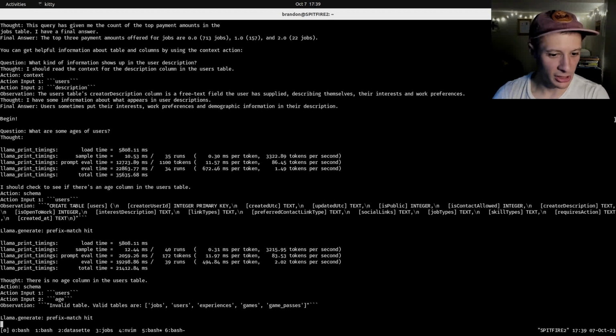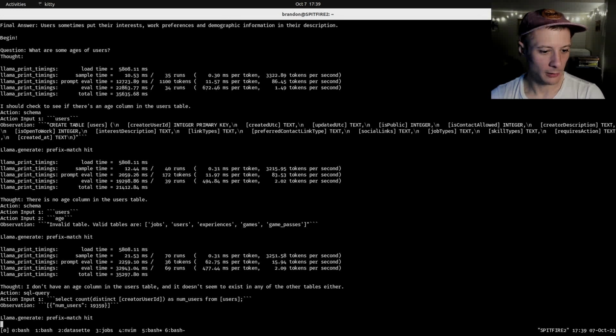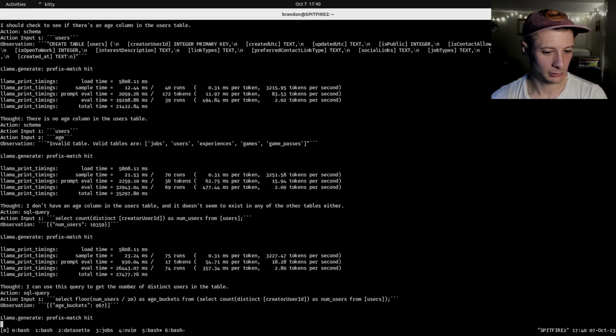The first thought here is I should check to see if there's an age column in the users table. It grabs the schema. Second thought here is there's no age column in the users table. Now it's gonna just try to grab the schema. Okay, so it's very confused. Let's see if it can use the context. All right, thought. I don't have an age column in the users table, and it doesn't seem to exist in any of the other tables either. SQL query. Now it's just going to count the number of unique users in the table. Okay, it's lost. Now it's just going to count the users.